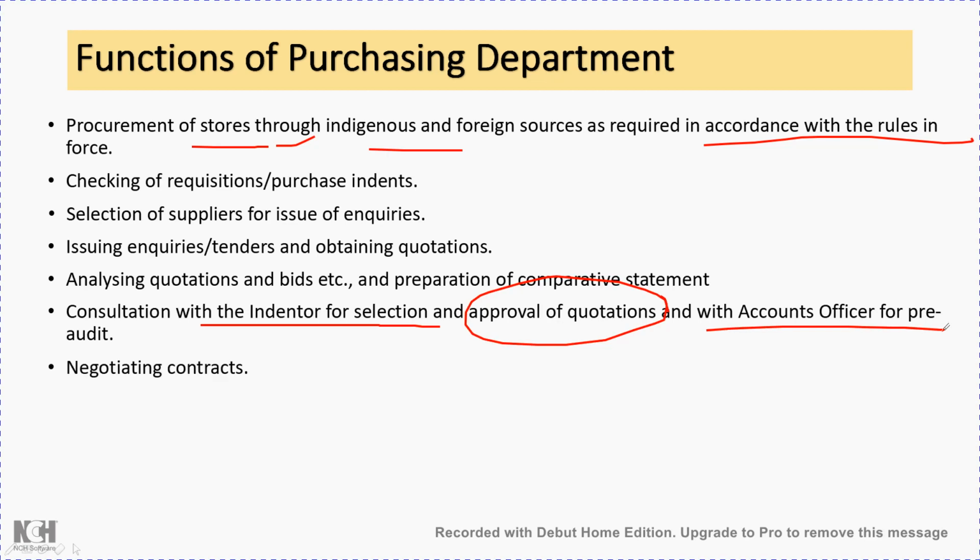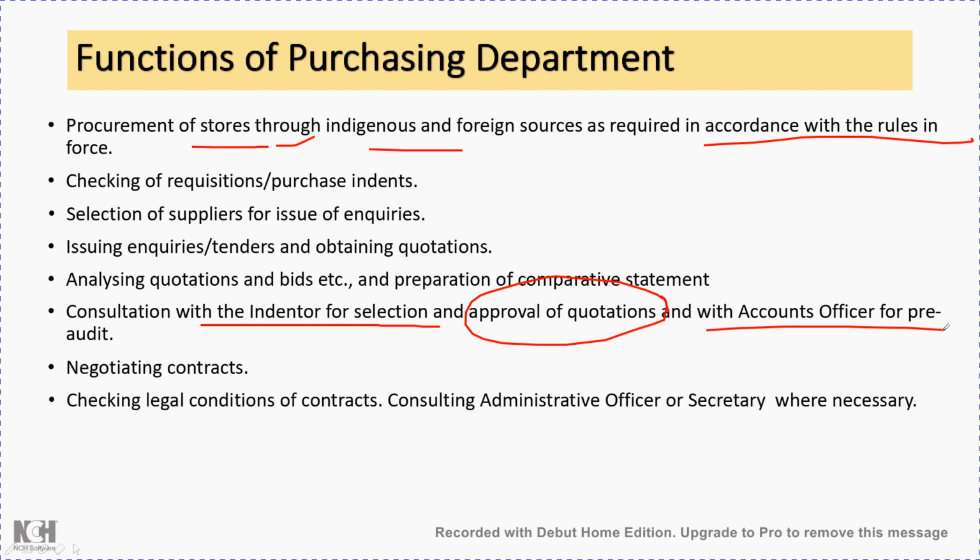Then next is negotiating contracts. Once that particular supplier is finalized, there will be negotiation of the contracts regarding the terms and conditions. Even after finalizing that particular supplier, we may negotiate for some bargain, some other kind of facilities, delivery at the project point, servicing of the equipment, replacement of the damaged equipments, etc. Those need to be finalized before placing the order.